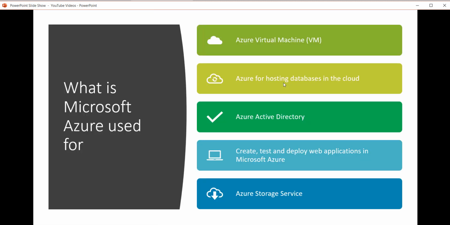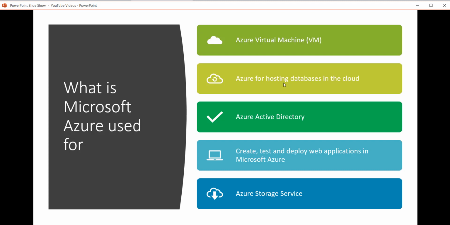Then what is Microsoft Azure used for? So there are basically a lot of organizations using it according to their business plans or business requirements. Most popularly used are Azure virtual machines, which you can use for development, testing, even for production environments. Microsoft Azure supports Windows as well as Linux virtual machines, which we can create in just a few minutes.